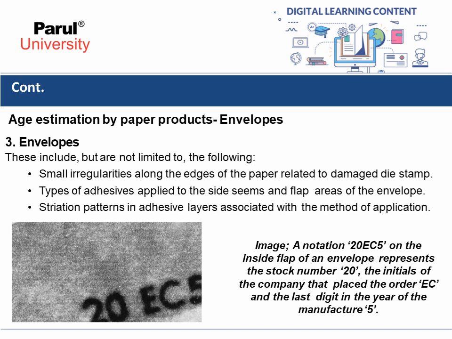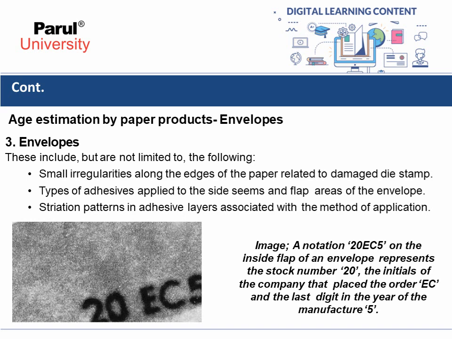Also, it includes types of adhesive applied to the side, seams and flap areas of the envelope, then striation patterns in adhesive layers associated with the method of application. Just have a look at the image.